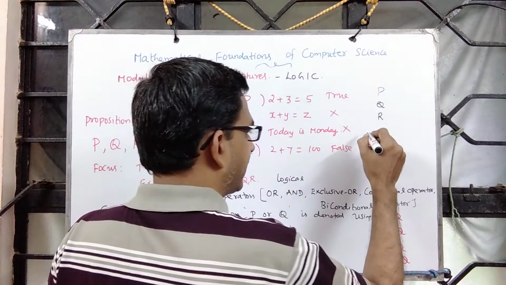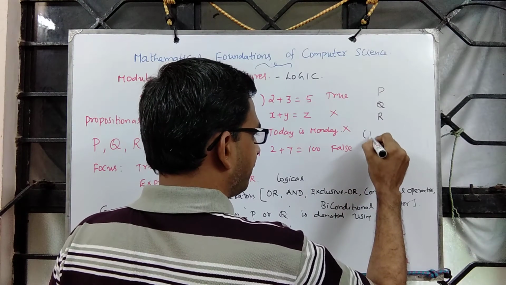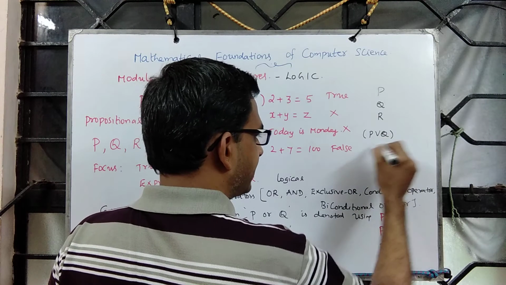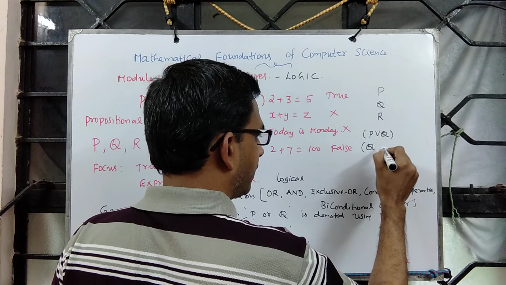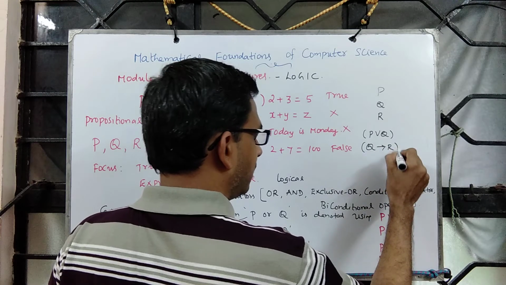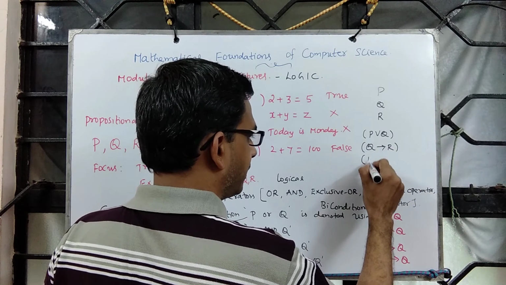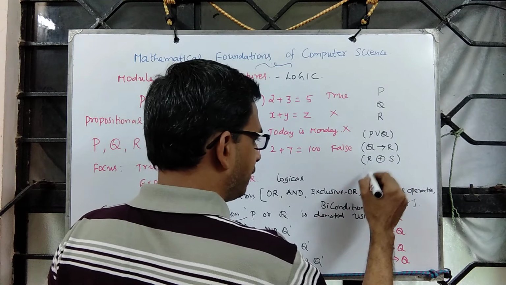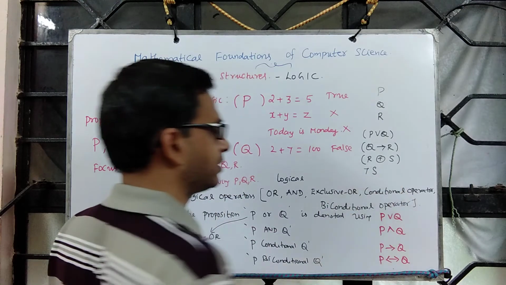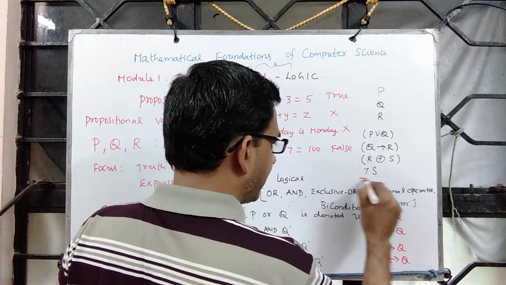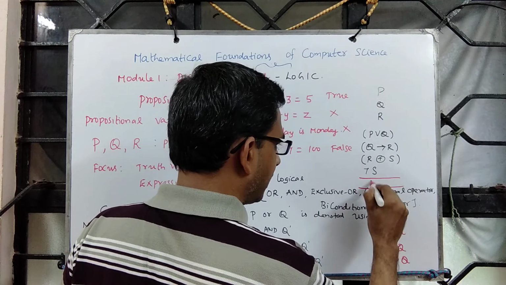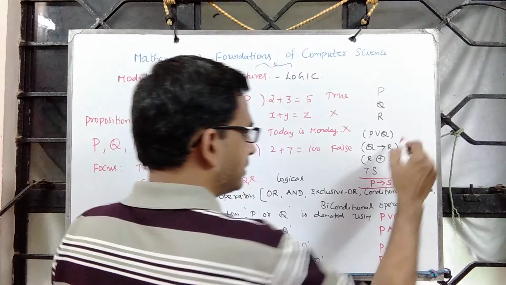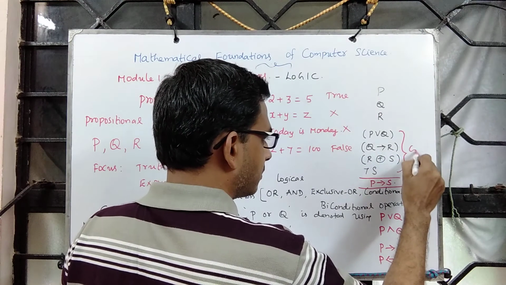The first statement in the paragraph may be P or Q, the second statement may be Q implies R, the third statement may be R exclusive or S, and the fourth statement may be negation S. With that, we may conclude P implies S. So this is given to us.